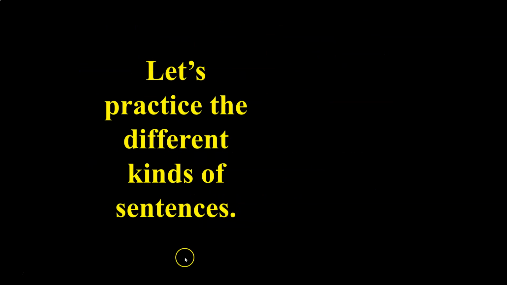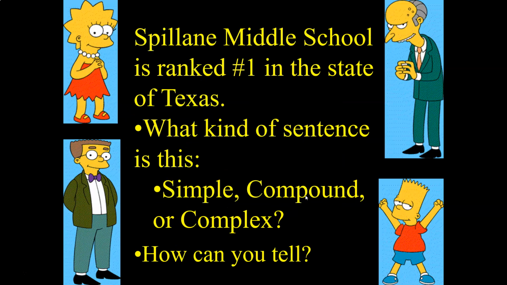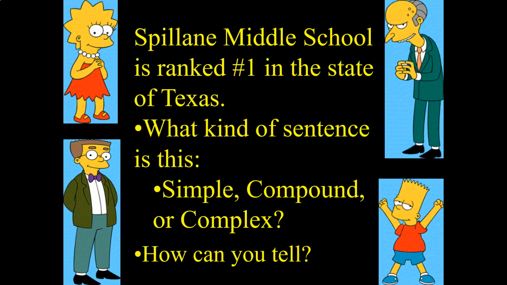So let's practice the different kinds of sentences. Spillane Middle School is ranked number 1 in the state of Texas. What kind of sentence is this? Is it a simple, is it a compound, or a complex? How can you tell? It is a simple sentence because there's only one subject, Spillane Middle School, and one verb, is ranked number 1, right? Is ranked. Okay, simple sentence.